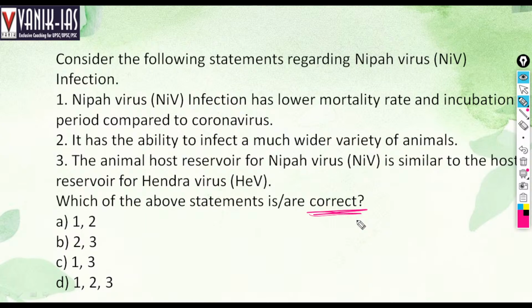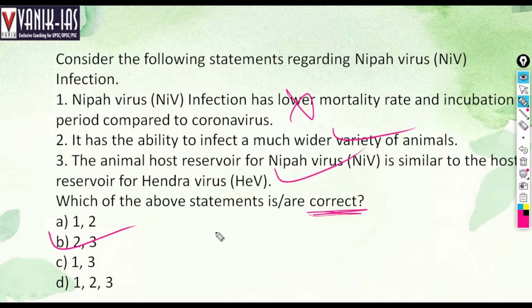This infection's mortality rate is higher, so the first statement is wrong: it has a higher mortality rate than coronavirus. Then it has the ability to infect a much wider variety of animals, and the host reservoir for Nipah virus is similar to that for Hendra virus. Both these statements are correct. So options 2 and 3 were the right answer, right?